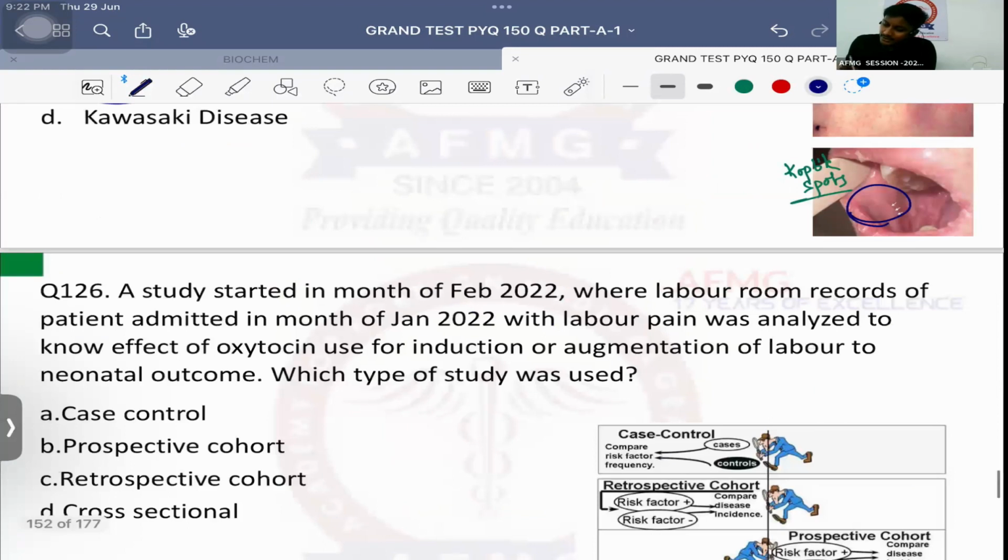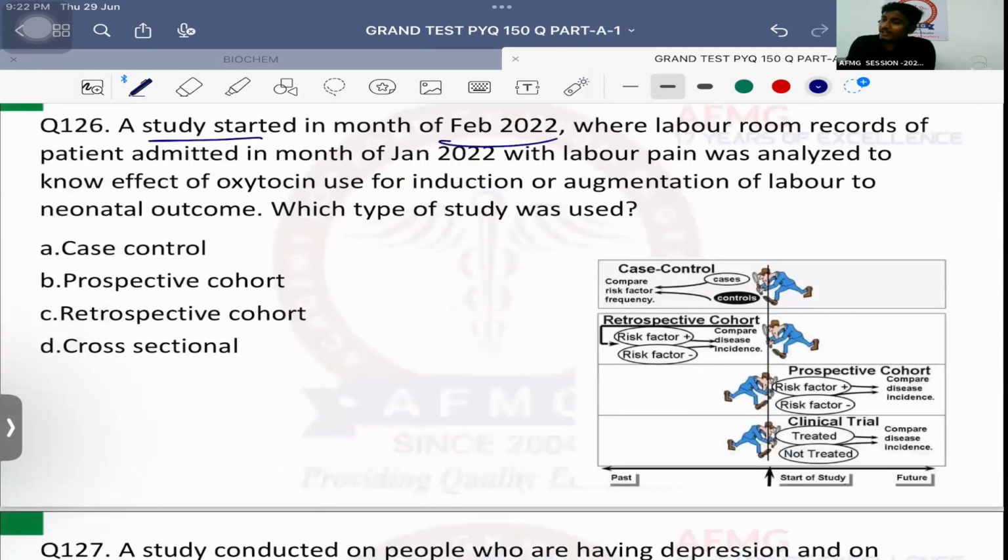Question number 126. A study started in the month of February 2022, where labor room records of patients admitted in the month of January 2022 with labor pain were analyzed to know the effect of oxytocin for induction or augmentation of labor on the neonatal outcome. What type of study was used?